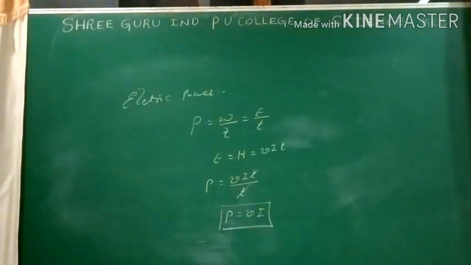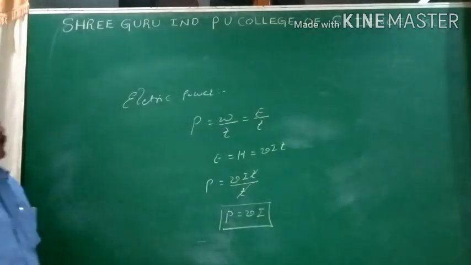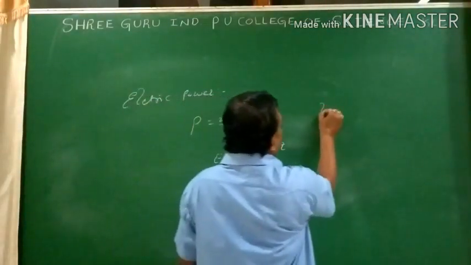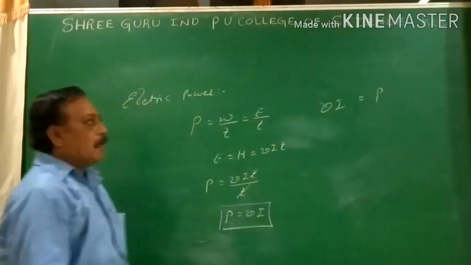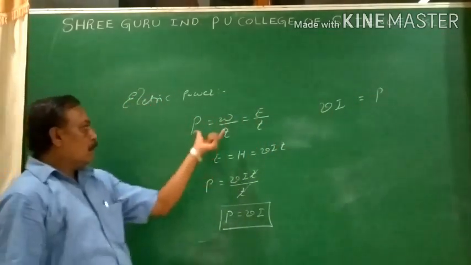So, how to remember the equation? If someone asks, are you VIP? Just write VIP, then a little bit far away, P. P equals V into I. So, this is our derivation.